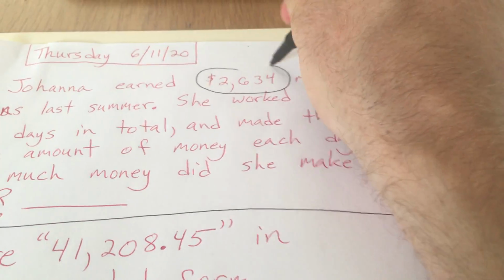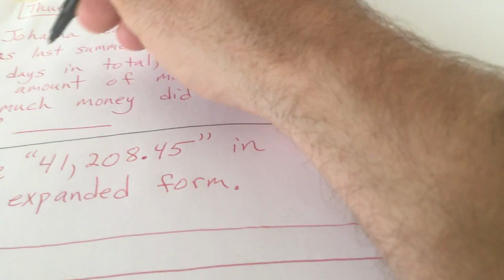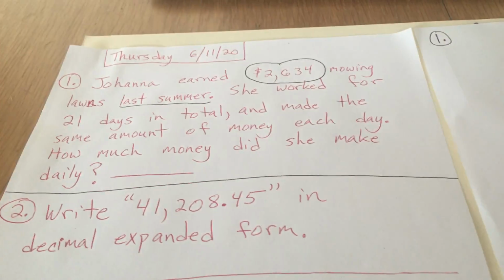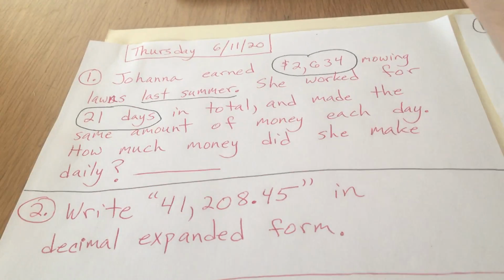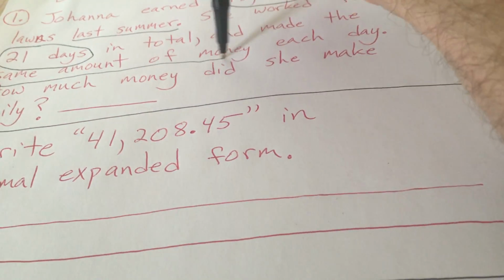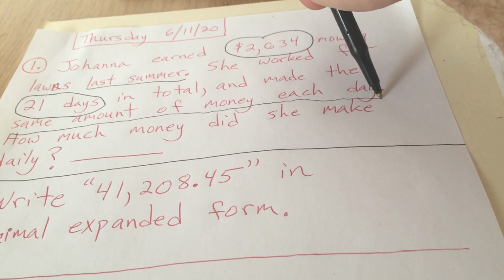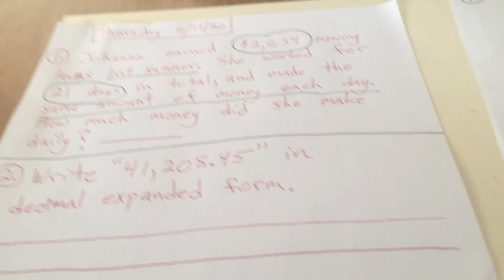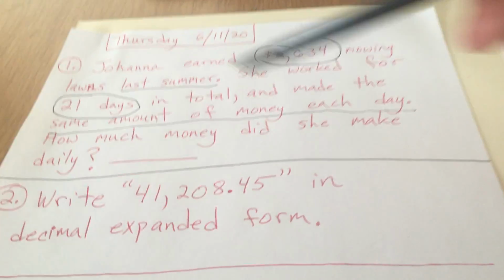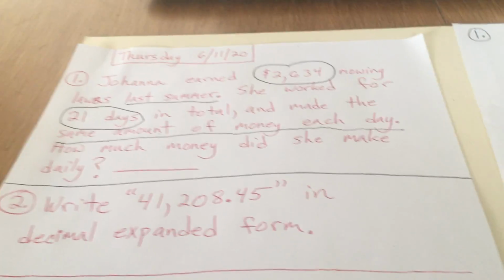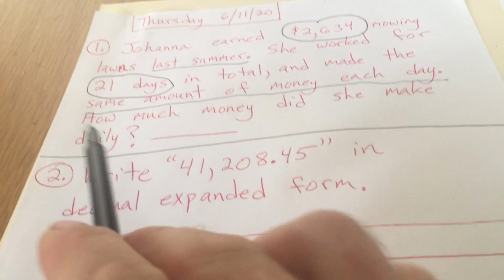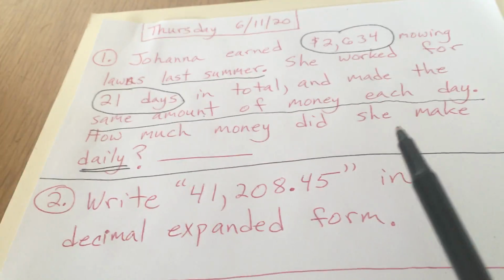She earned $2,634 last summer mowing lawns. She worked for 21 days in total and made the same amount of money each day. Now that's a clue telling me what operation I'm going to have to do to solve this. If she makes the same amount of money each day for 21 days, the total amount she made was $2,634. The question says, how much money did she make daily? So how much did she make every day? In one day, how much did she make?